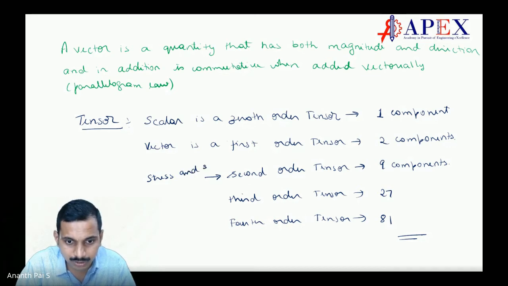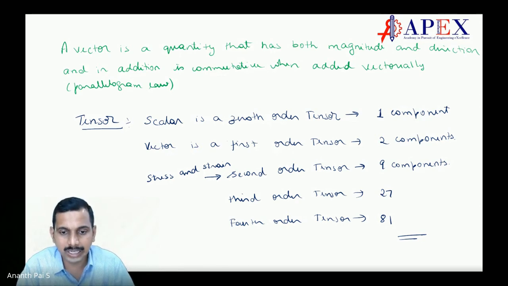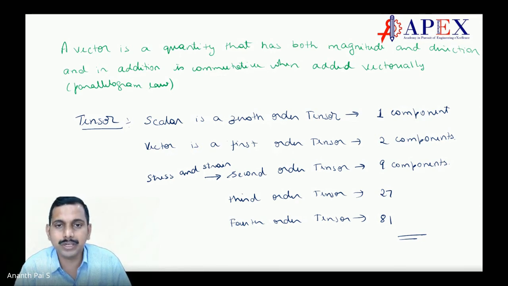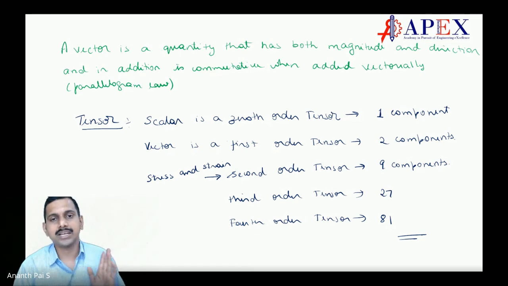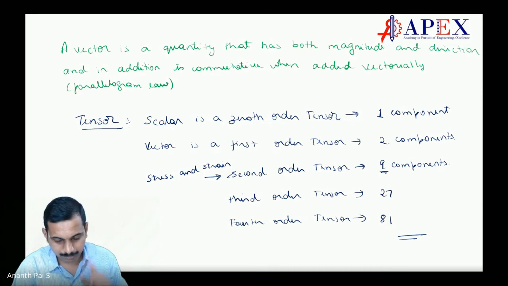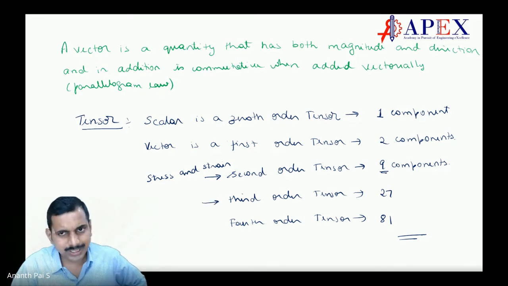If anybody asks you whether stress is a vector or a scalar, what will you answer? Most of you will answer it's a vector, or some of you will say it's a scalar. It is neither a scalar nor a vector. What is stress as well as strain? They are tensors. How many components? 9 components. Very important.